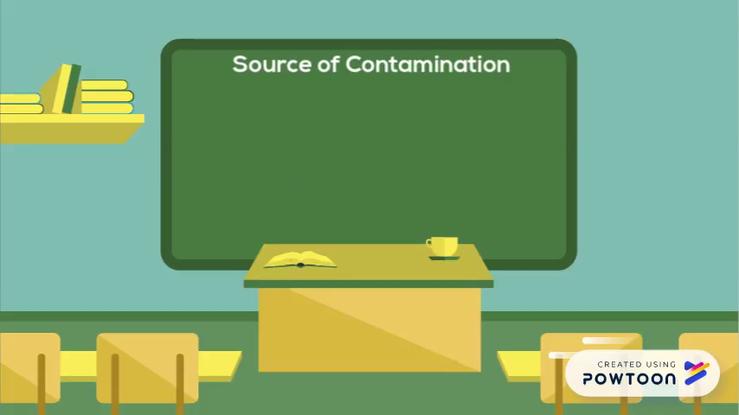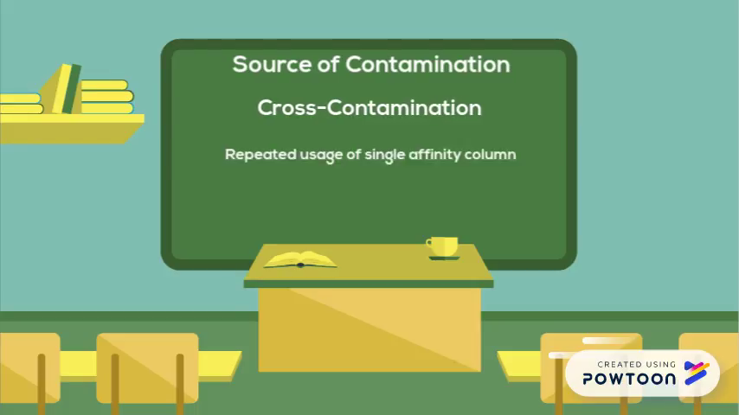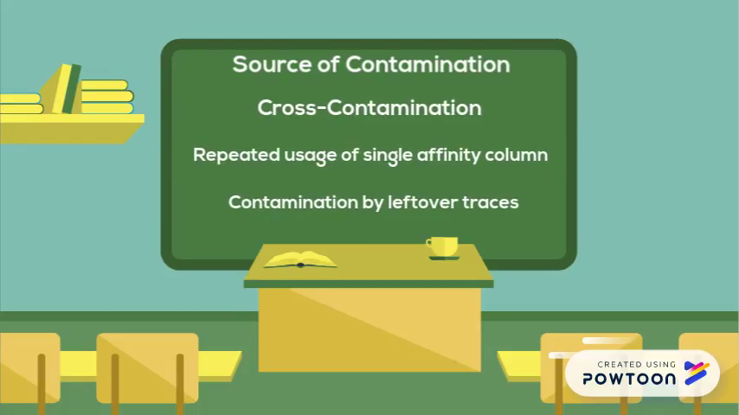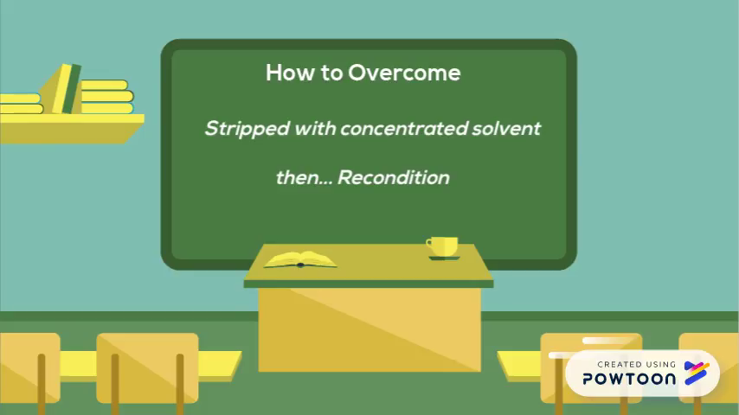The next source is cross-contamination, which may take place between process fluids, for instance, when more than one cell line is cultivated simultaneously in the same production area. Cross-contamination is also likely to happen through repeated usage of one affinity column. An antibody batch could be contaminated by leftover traces from the previous batch. The column should be stripped by subjecting it to harsh conditions such as a concentrated solvent, before reconditioning the column